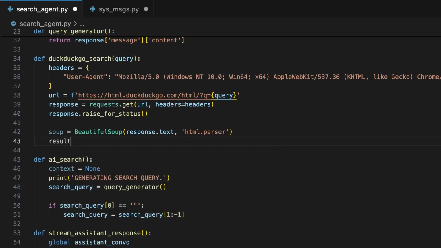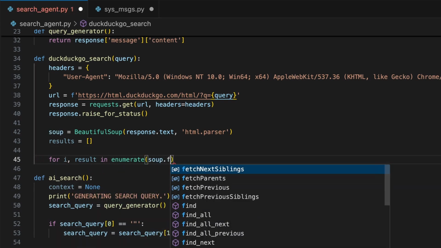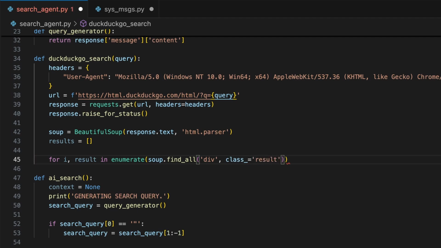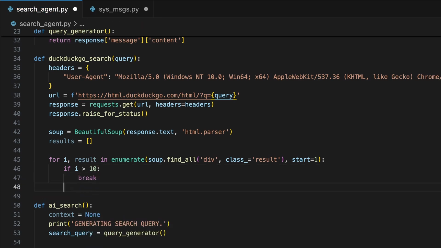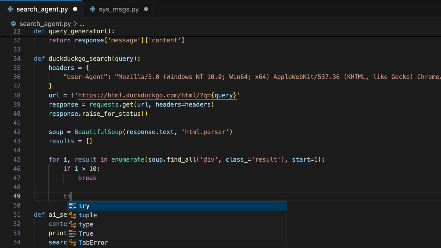Next, initialize a variable called results as an empty list. This will store the structured data we extract from the search results. Now we can loop through each of the search result elements using a for loop, and by adding enumerate to the loop, we can keep track of the result number starting from 1. Add a condition to limit the loop to the first 10 results, unless you want to raise this number to have your search agent check more than the top 10 search results for the data needed.